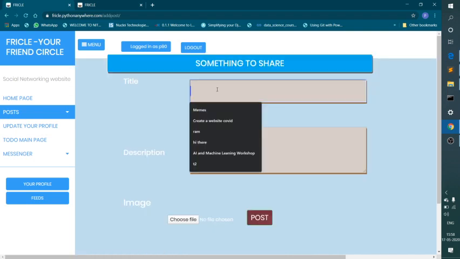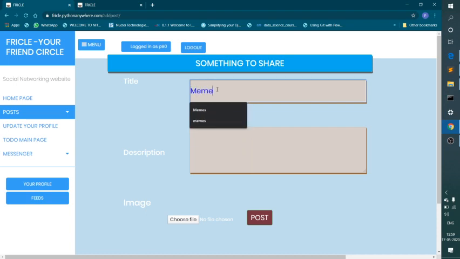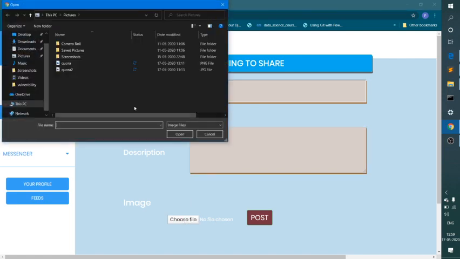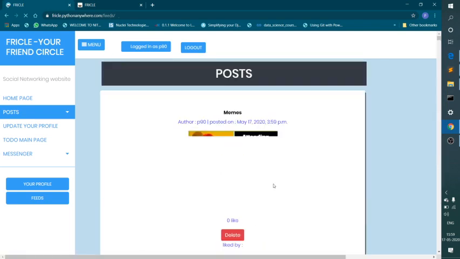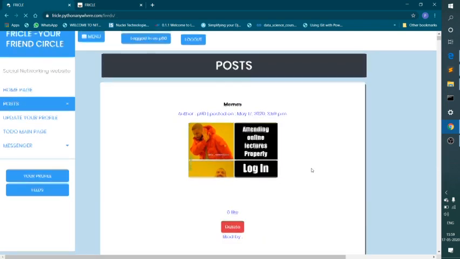If you add a post, like memes, the description you can skip, and you can choose an image, like I choose it from my computer. If you are on mobile you can choose from your gallery. You click on open and click on add post. Your post will be visible to everyone, and you can delete your post if you like.